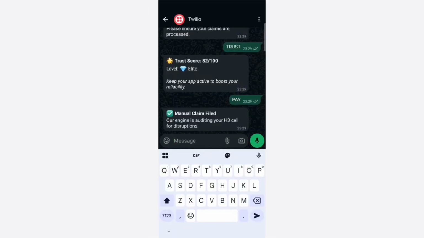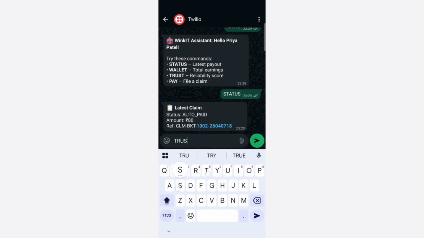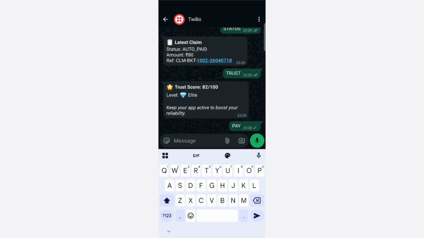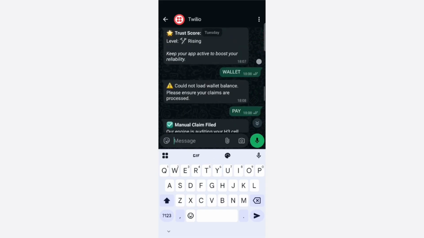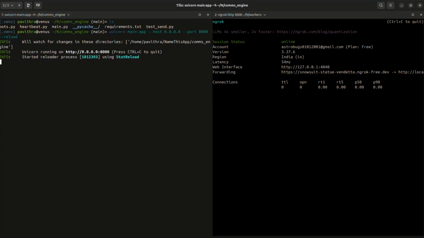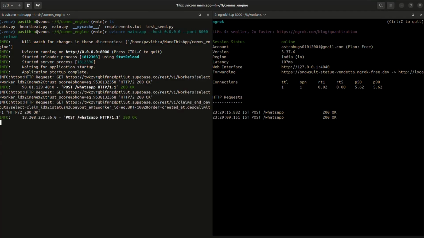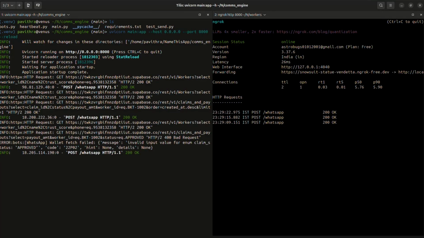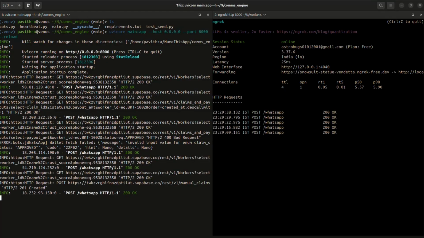But the app is just the presentation layer. 300 million workers don't have smartphones that can render 3D maps. For them, we tap into the exact same backend via WhatsApp. No internet at all, they dial IVR. They press 1 and the policy is active. When disaster strikes, our Python daemon validates the event and fires the Cashfree payouts API, routing the money instantly. Full parametric insurance, zero data required.